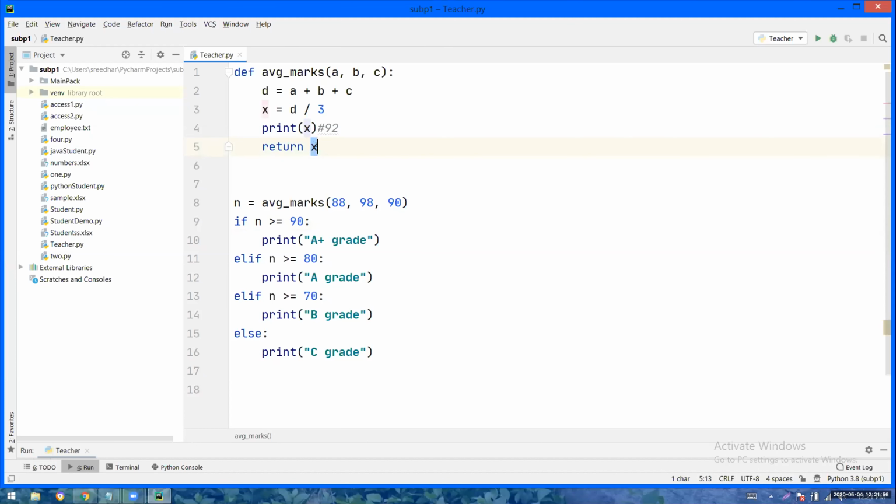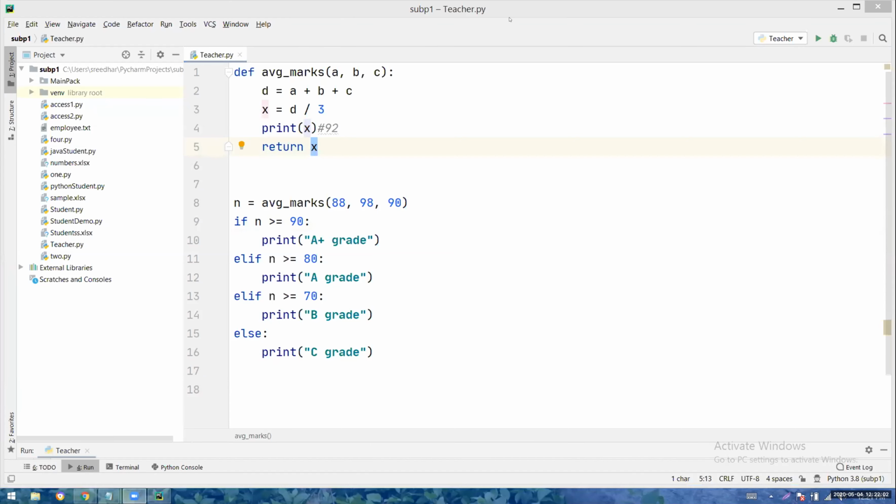Return 92. Return means what will happen? The cursor will go back to the calling place. So with the value 92, X means 92. So the cursor is going back to the calling place with the value X, that is 92.